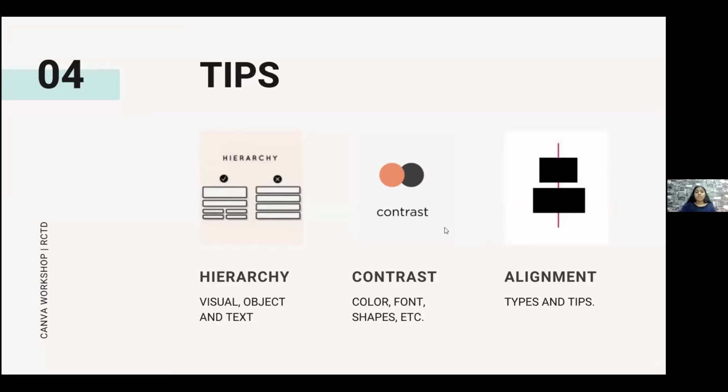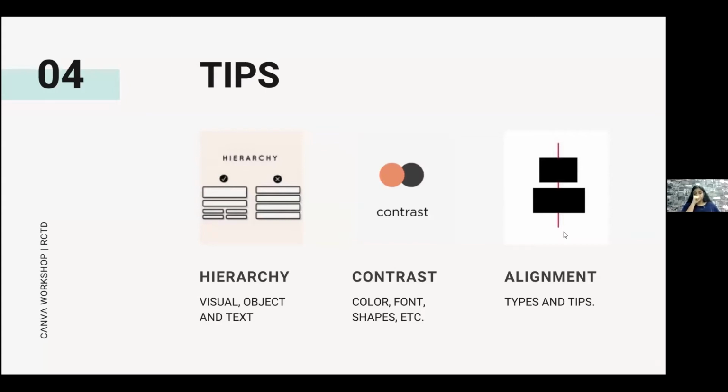Your contrast can also make elements stand out. Okay, so contrast can be in the form of colors, it can be in the form of fonts, shapes, etc., for example, texture and smooth elements, small and large objects or shapes, etc. Contrast can even be used in font styles, which I'm going to talk about later in this PPT. Okay.